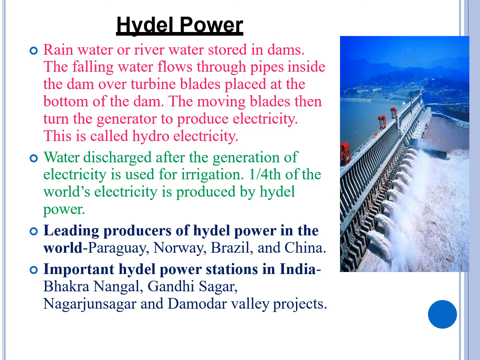The next is hydel power. This we have already done before. Rainwater or river water is stored in dams, and when it falls, the water flows through pipes inside the dam over the turbine blades placed at the bottom of the dam. The moving blades then turn the generator and produce electricity, and so it is called hydroelectricity. Water which is discharged after the generation of electricity is used for irrigation. Leading producers of hydropower are Paraguay, Norway, Brazil, China, and India. Power stations are Bhakra Nangal, Gandhi Sagar, and so on.